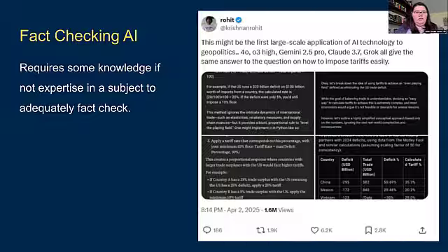So again, when you are fact checking, you have to have some sort of knowledge, if not expertise, in a subject to adequately fact check. And I'm actually not glad I had to reschedule this webinar, but it provided an excellent opportunity. So this X/Twitter post came up a couple days ago about the lovely tariff situation that we are in in the US right now, by Rohit here.